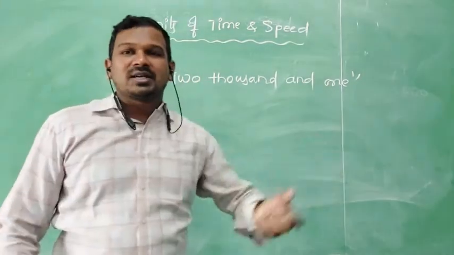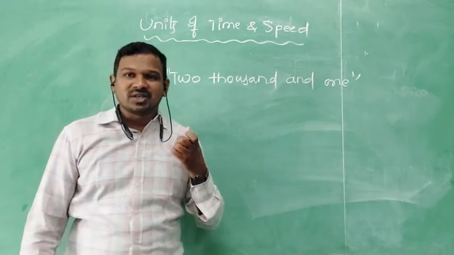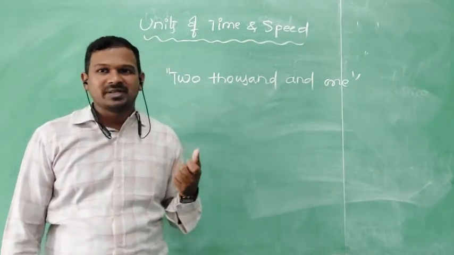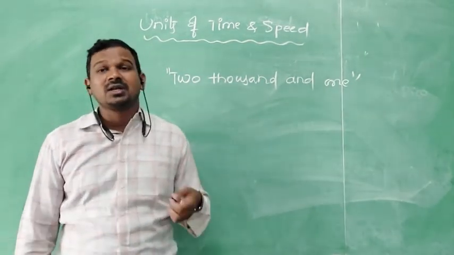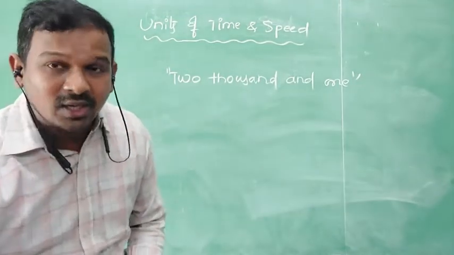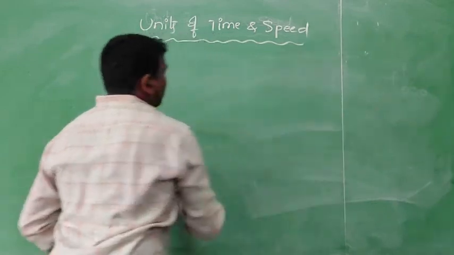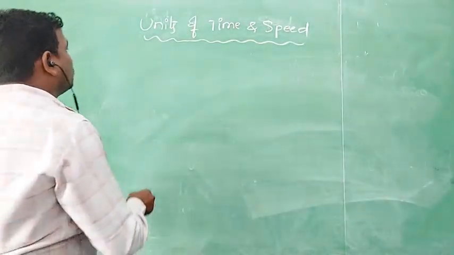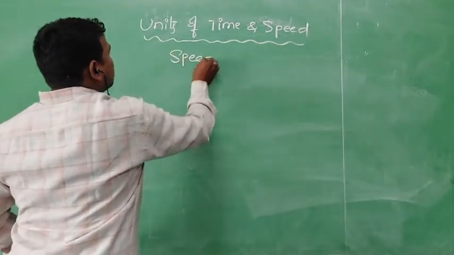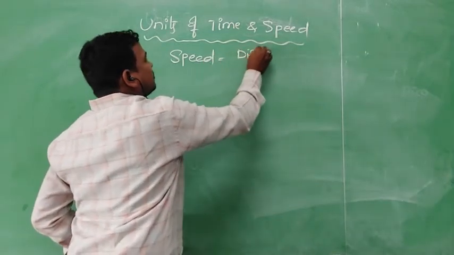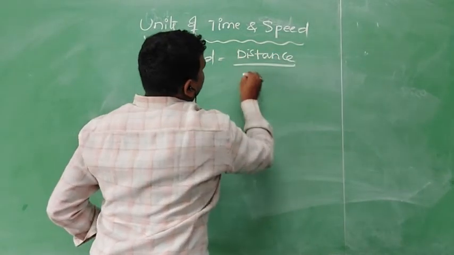Now till now we discussed the units of time, how to represent and how to utilize them. Now we are going to discuss the units of speed. Right children? So speed is equal to distance by time.